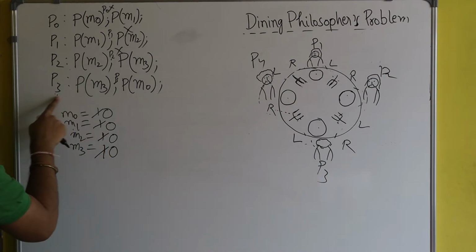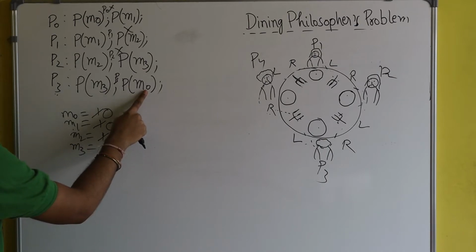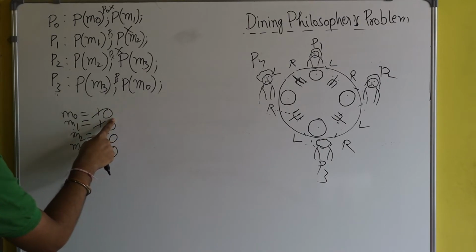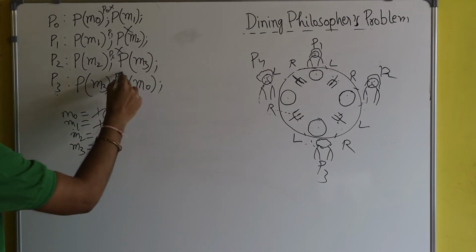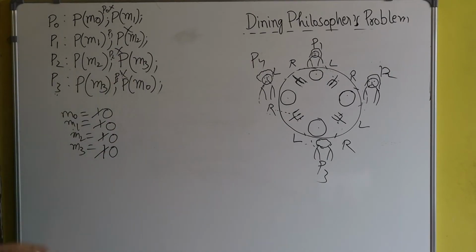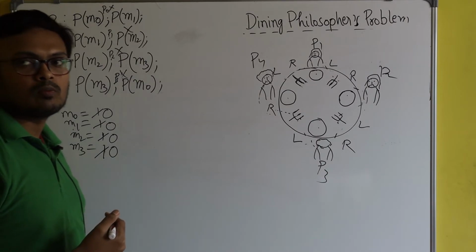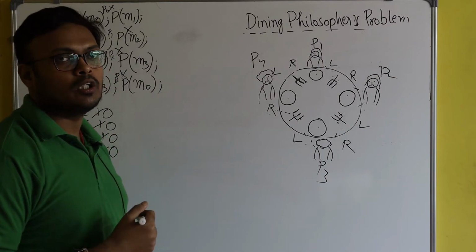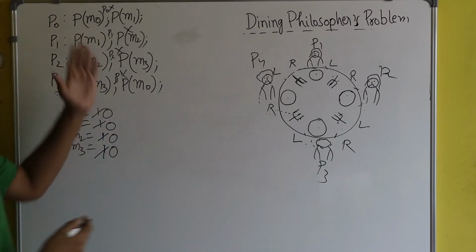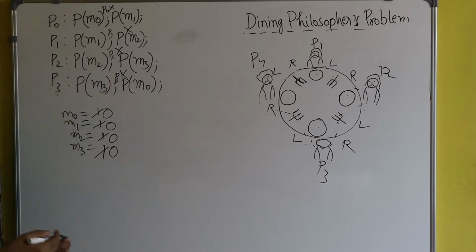Why? Because when P3 tries to apply wait operation on M of 0, and since M of 0 is 0, wait on it is always blocked. So here you see all the processes are blocked. But remember the case of the dining philosophers problem: what was the solution when there was a deadlock? Here you can see there is a deadlock because all the processes are blocked at their respective positions.